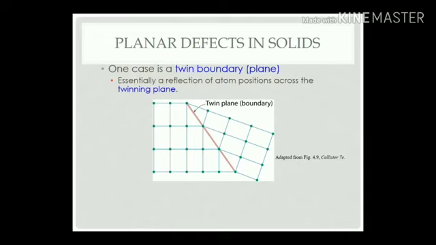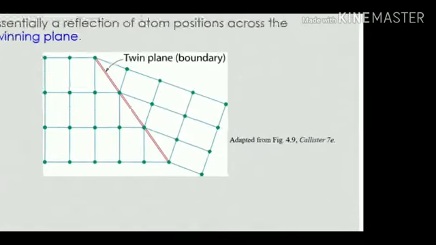Planar defects in solids. Suppose the top surface of your structure gets damaged at a certain angle, so that boundary is a twin boundary kind of defect you can see in the structures. It is essentially a reflection of the atom positions across the twinning plane.